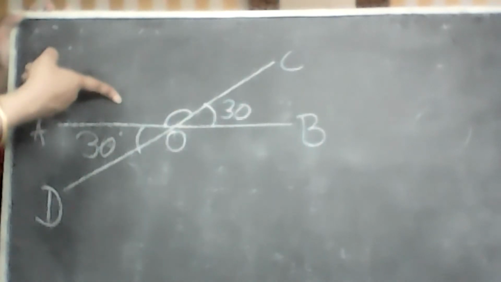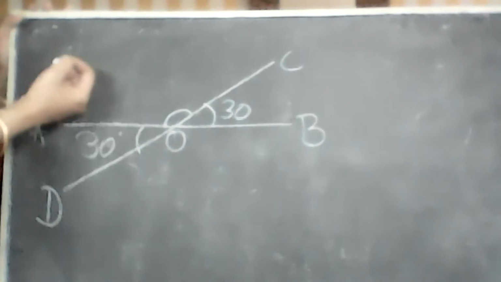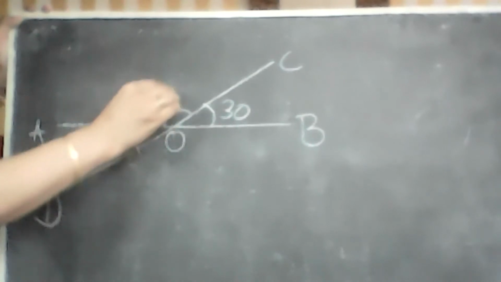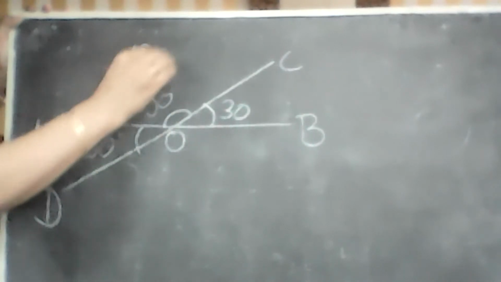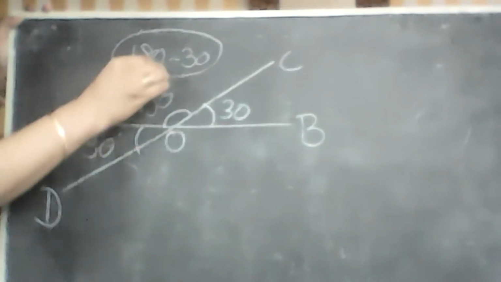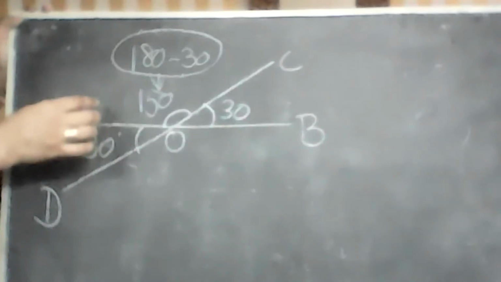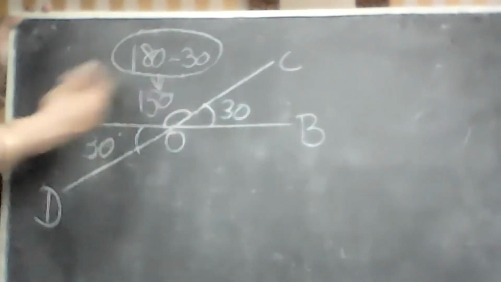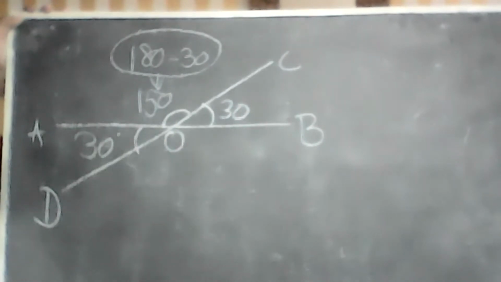Yes, ma'am, 150. How did you get that? Ma'am, 180 minus 30. Okay. Why are you doing 180 minus 30? Ma'am, because it is a supplementary angle. Which one? Name the angles that are supplementary here.